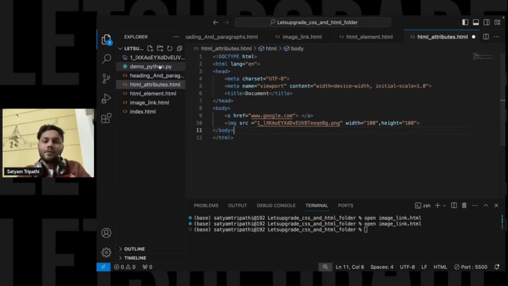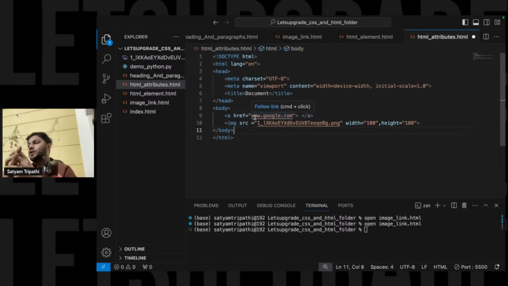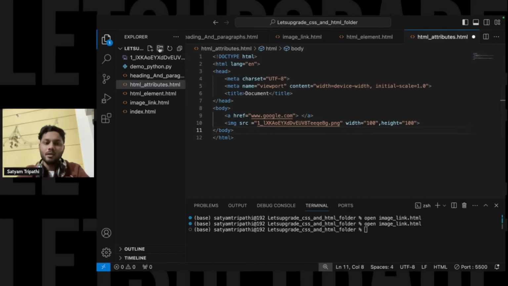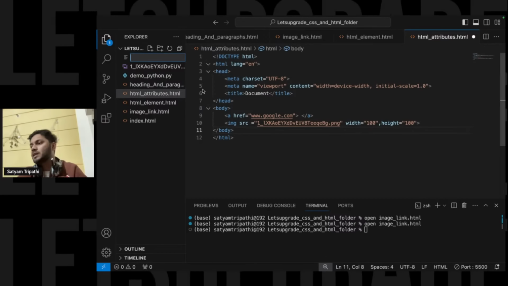So the next thing that we'll be going to work with, these are your attributes. Now you might have seen on some sites, if you follow something there, you'll be able to see tables, lists and multiple things. So there is a very important topic in HTML, that is working with lists and tables.